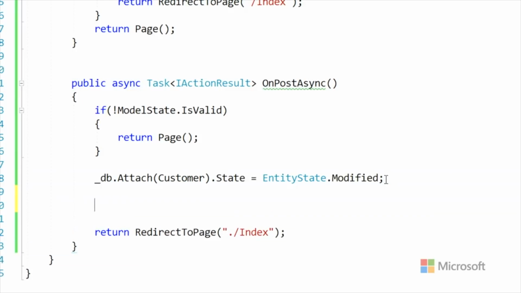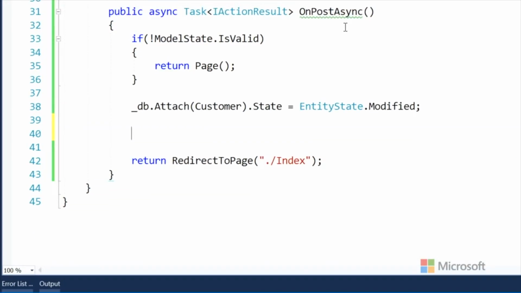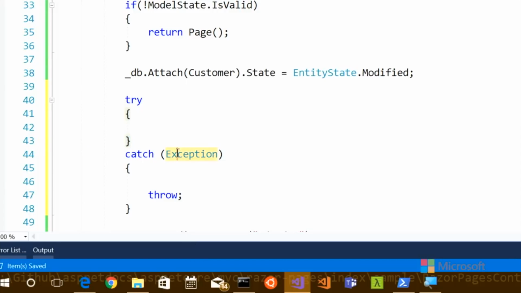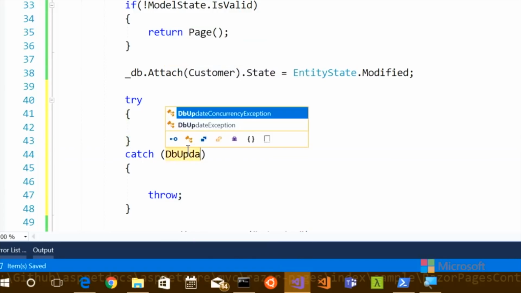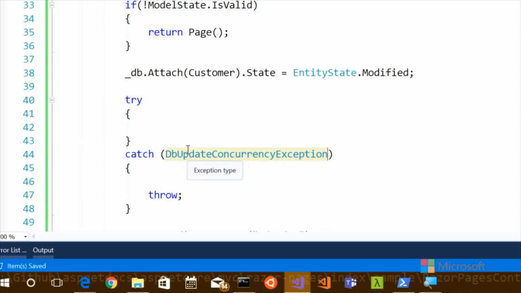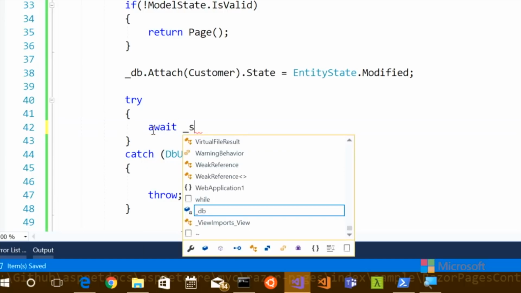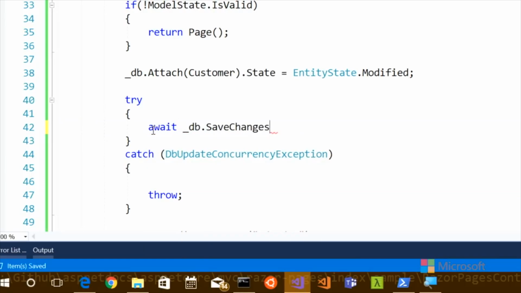Now, we don't know if it's going to work because someone else could be simultaneously editing at the same time. Exactly. So you want to do a try and catch. And do a try. Maybe it'll work. Maybe it won't. And the exception that we're going to catch for is called a DbUpdateConcurrencyException. So just in case someone's in there at exactly the same time, or it's gone, or whatever. We're going to await and say save changes async, and presumably that'll work fine. If it doesn't, we want to throw an exception.